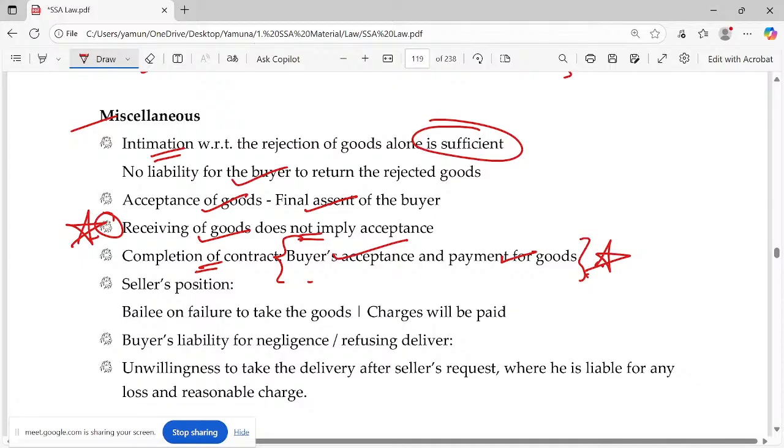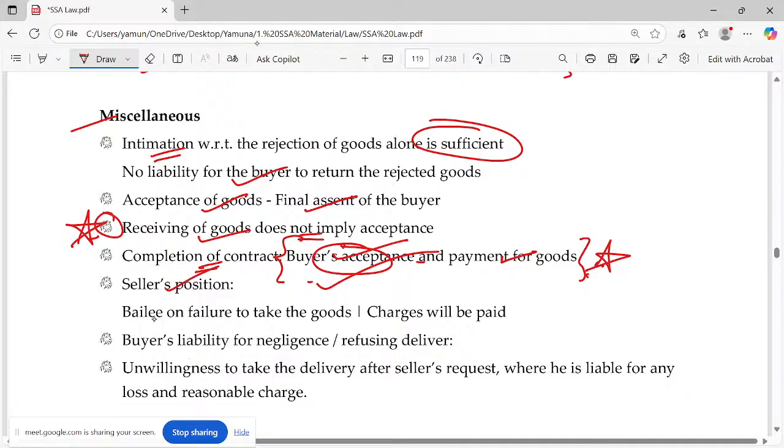Please highlight. Just the buyer is paying the goods. Is the contract over? No. Is the contract discharged? No. Please make a note of it. If the buyer is paying the goods, the contract need not get completed, need not get discharged. The buyer has to accept the goods. Beautiful point.